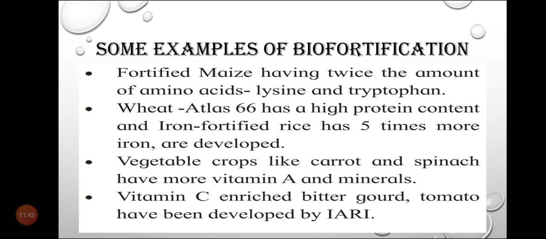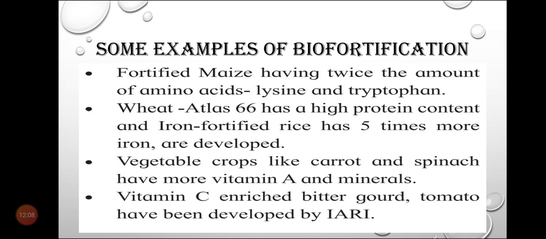What are the biofortified foods? With the help of biofortification, maize having twice the amount of the amino acids lysine and tryptophan has been produced. I will repeat, maize having twice the amount of amino acids lysine and tryptophan has been produced.